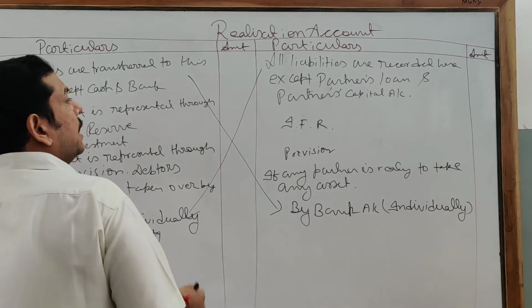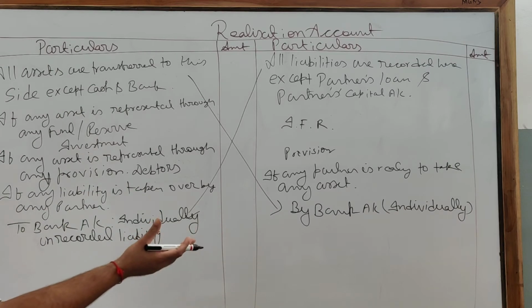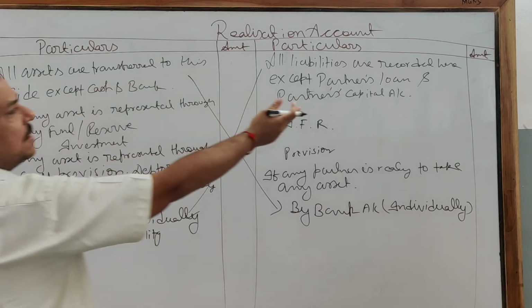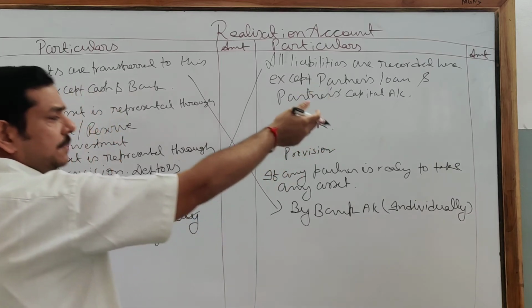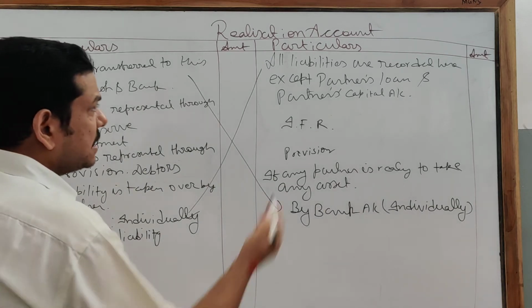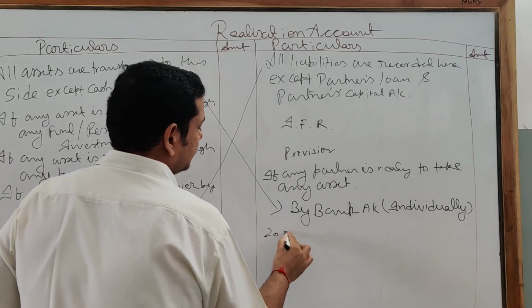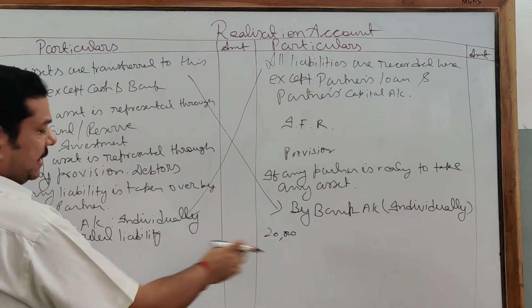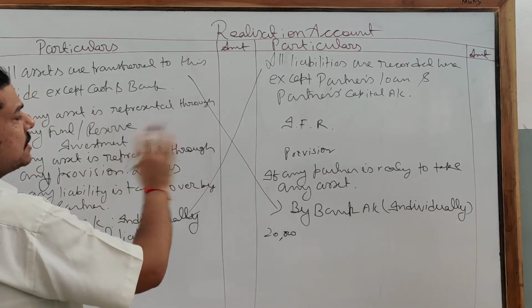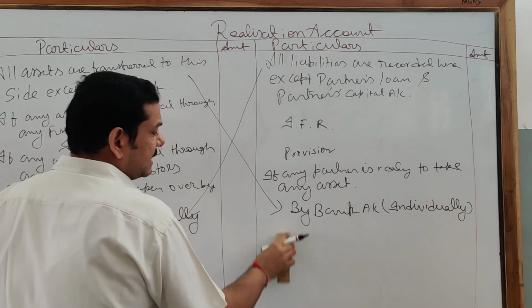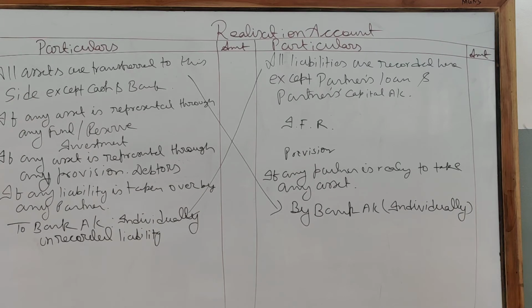Now, if any asset is given to any creditor, there is no requirement to make any entry because they will be settled out mutually. For example, if the creditors are of 20,000 and it is written in the question that they have taken 10,000 worth of asset and the remaining is paid, then here you will write 10,000 only. That 10,000 worth of asset is not going to be sold over here. So if any asset is taken over by any creditor, there is no need to record it.